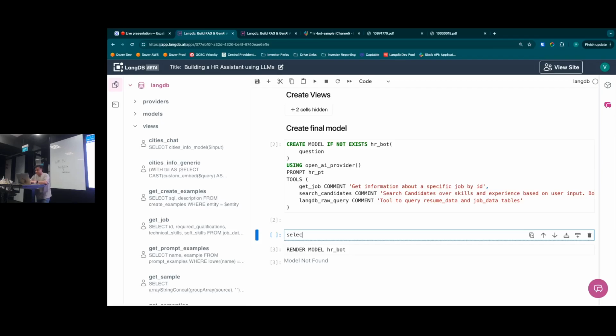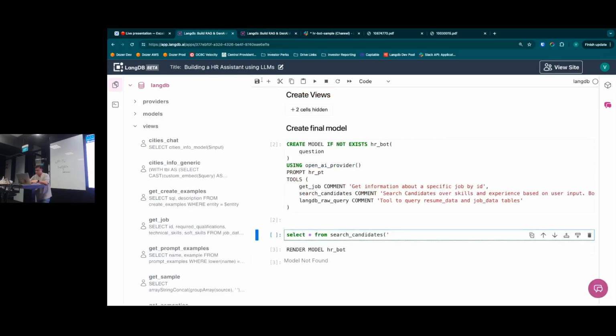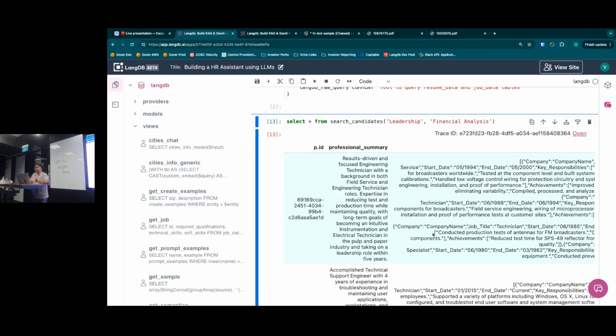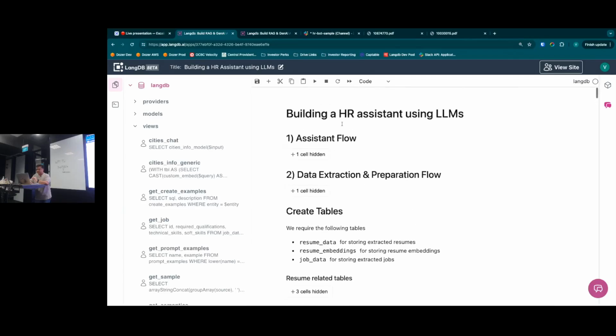So we can run the exact same thing using select. Select from search candidates, using the exact same parameters: leadership, and work experience. We have financial analysis, skills, financial analysis. So essentially, we have the same interface. It will return a table, and in Python, it's automatically converted to a pandas data frame. But here we are working with a raw table from ClickHouse. Let's quickly recap the definition of create search candidates, so we can see how that was created.